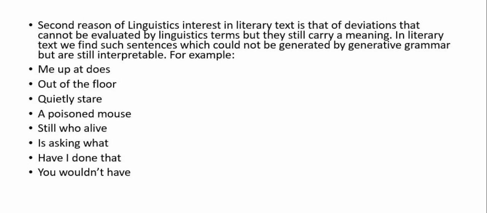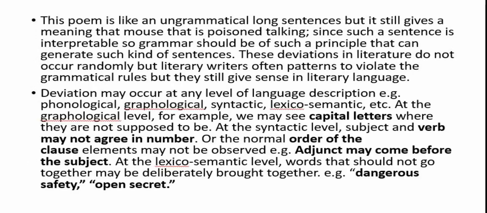Me up at dusk, look at this. The normal structure of an English sentence is subject, verb and object. Look at this. The sentence starts with the object, then it is up, and then ate, and it ends with the verb. Out of the floor, the second line, quietly stare, the third line. So the syntactic structure is not followed. This poem is like an ungrammatical long sentence, but it still gives a meaning: the mouse that is poisoned is talking. Since such a sentence is interpretable, grammar should be of such a principle that can generate such kinds of sentences.